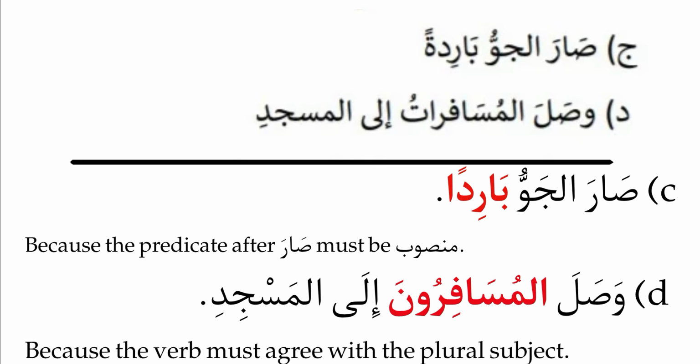It's clear. And next one: wasalul musafiruna ilal masjid. Al-musafiratu is a feminine plural. If the fa'il, the subject, is feminine, we have to change the verb also into feminine. And if the subject is male, then we have to change the verb also to the male structure. Wasalat al-musafirat, we have to change the word musafirat into al-musafirun.